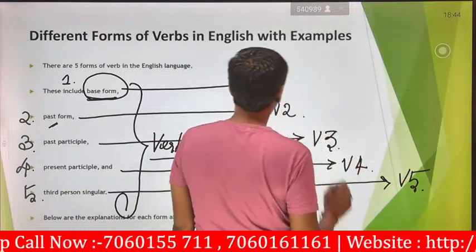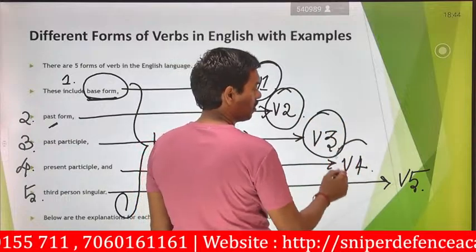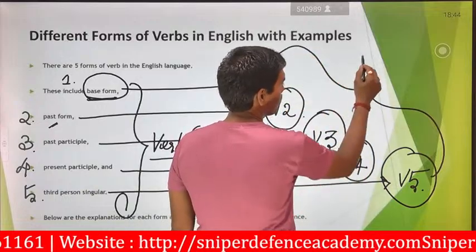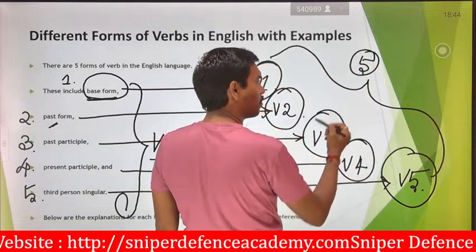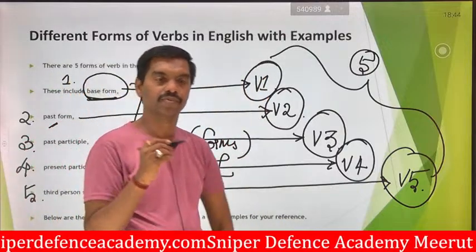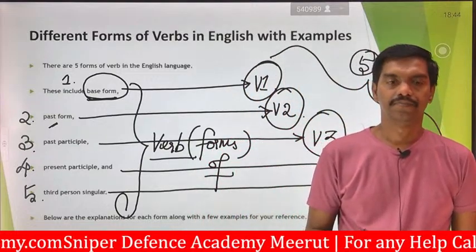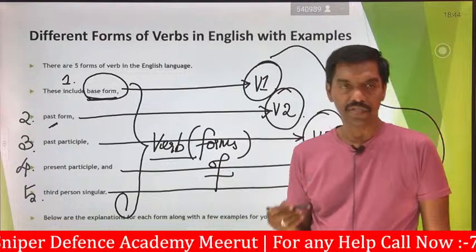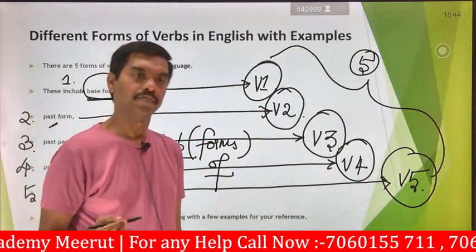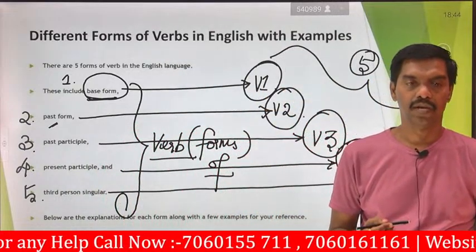So we are saying that V1, V2, V3, V4, V5 are the 5 types of verbs. Either you can pronounce them in terms of V1, V2, V3, V4, V5, or you can pronounce them in terms of forms: base form, present form, past form, past participle form, or singular.